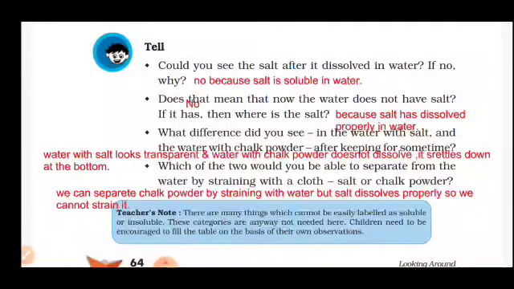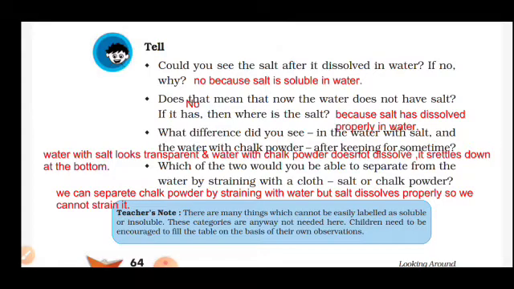Number 2, does that mean that now the water does not have salt? If it has, then where is the salt? No, it does not mean that the water does not have salt. And where is the salt? Because salt has dissolved properly in water. It is there in water, but because salt is soluble in water, that's why we cannot see it.